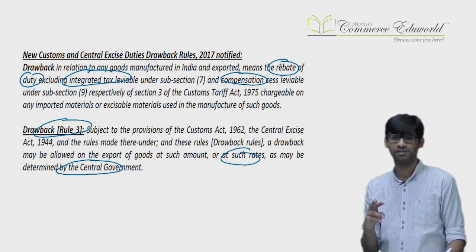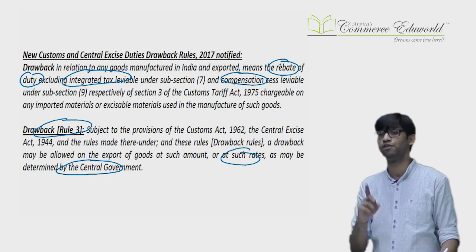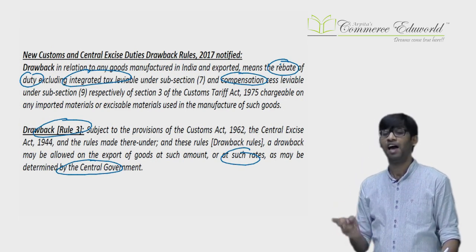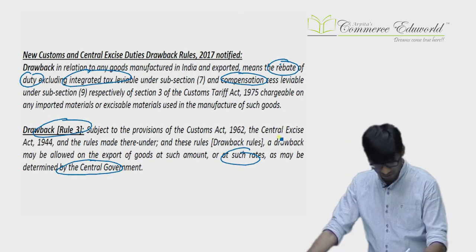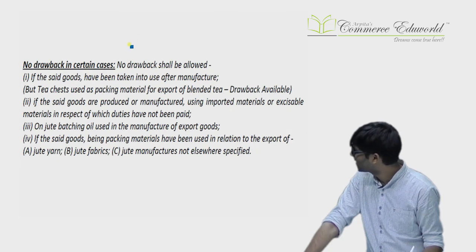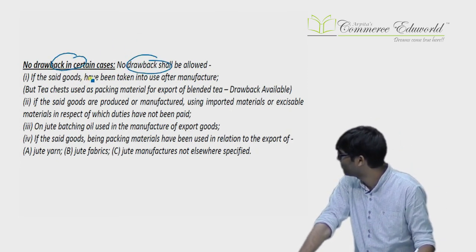Second, that was 74. In 75, you import, manufacture and then you export. In that case, you get drawback only of the duty, you don't get drawback of IGST etc., and further you get drawback at the rate specified by the government, which are the ad hoc rates. Now, you don't get drawbacks in certain cases, okay? In that first and second point you need to remember.